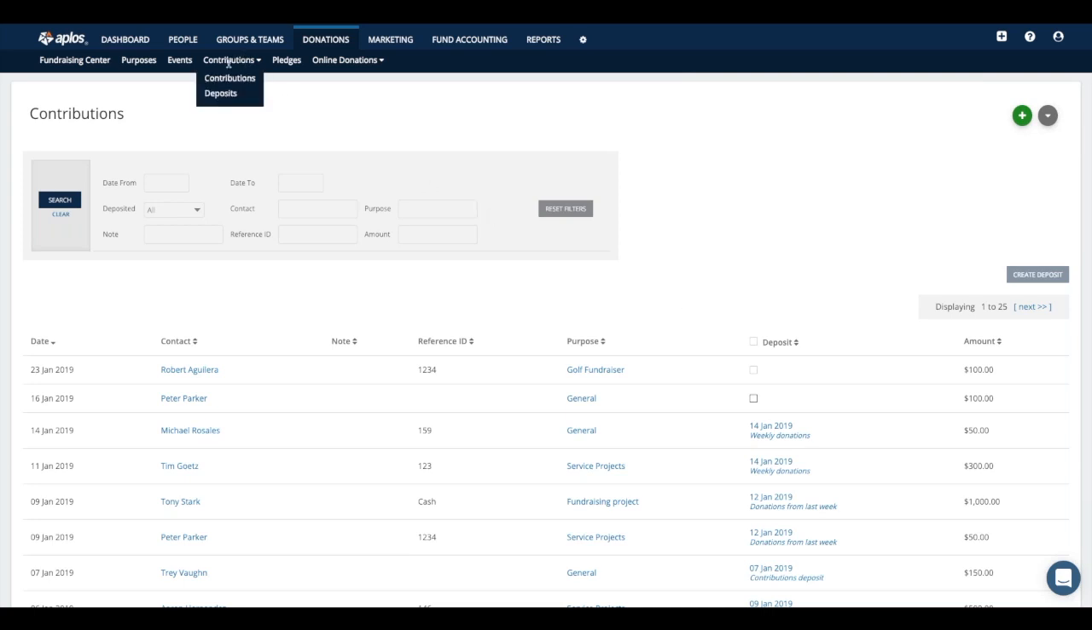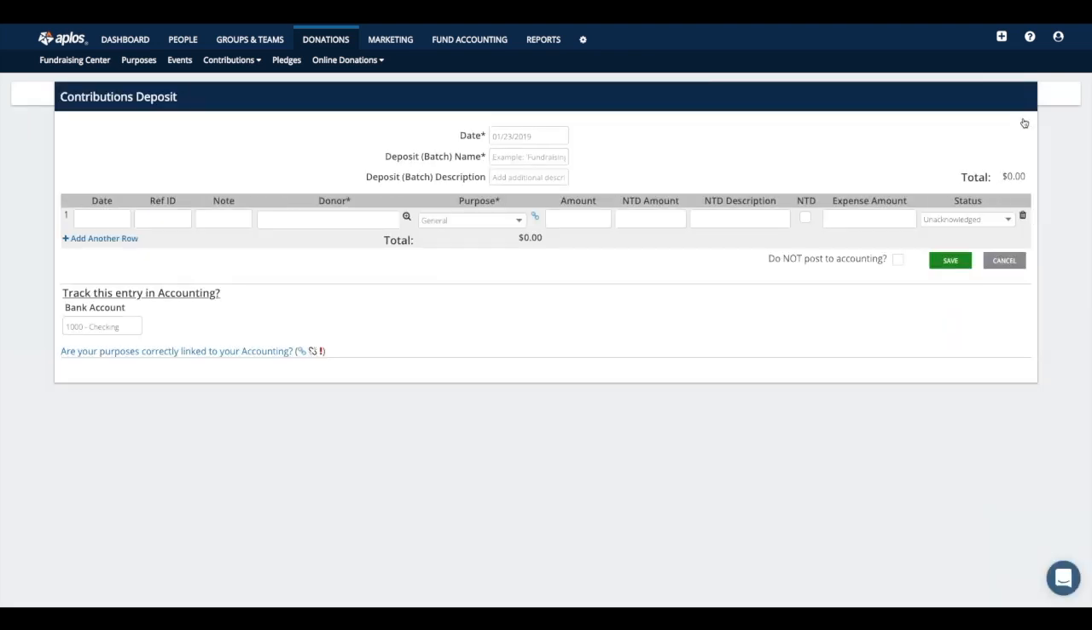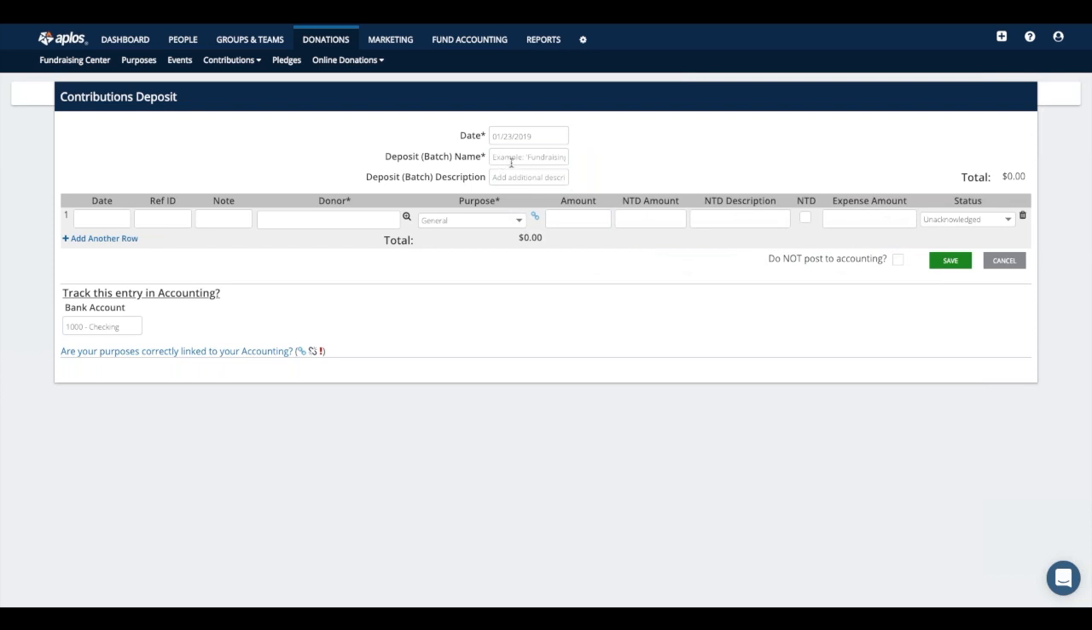Option 2 would be back under the contributions subheader here. We'll go to deposits now. Deposits is where you kind of just skip a step, and then just create the batch of donations that you want to deposit to the bank. So you would come here, click on the green circle with the plus mark icon. When you get here, you'll start by putting in the date of your deposit. So we could say that was today, and then a deposit or batch name, so kind of like a unique name to describe this batch of donations.